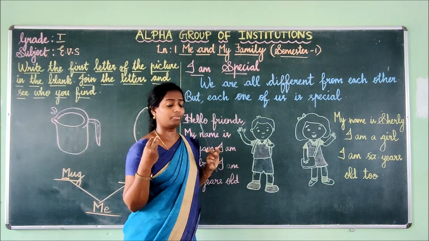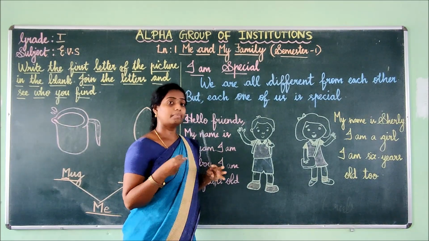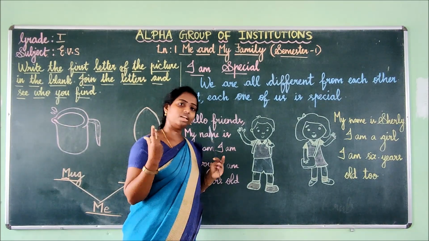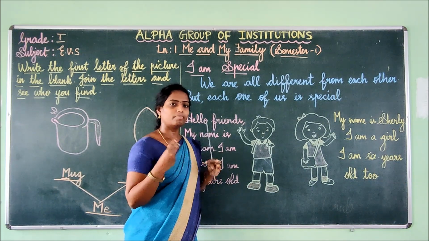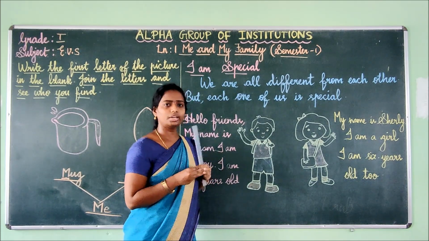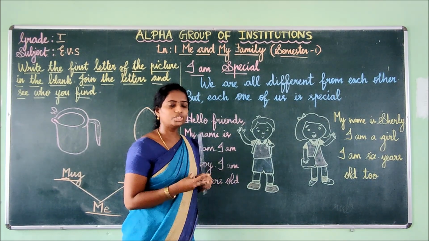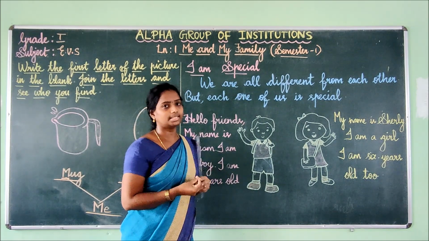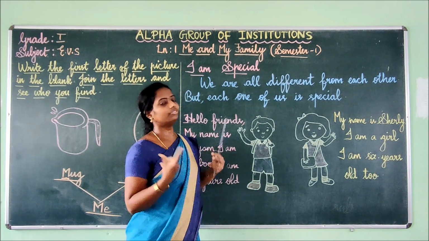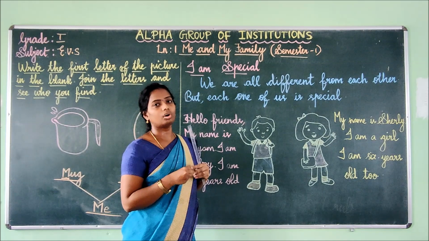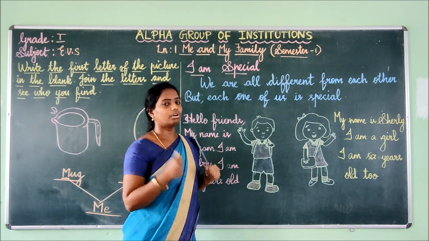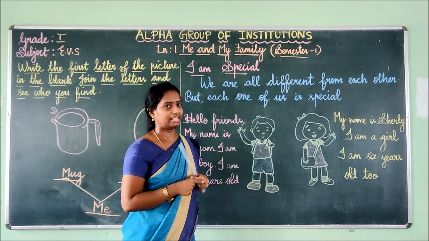Some may cook very well, some may run, some may be very good in sports, some may be very good in reading, whatever it may be. They have many special things, isn't it? That is what they said here, we are all different from each other. That means we are all not the same, and each one of us has special things in us, isn't it?